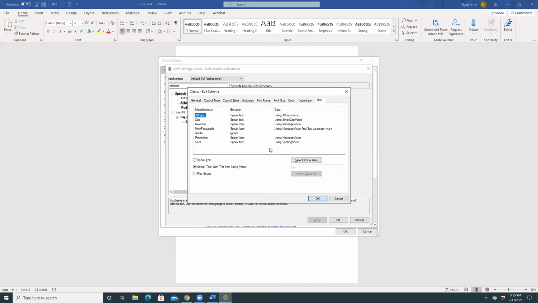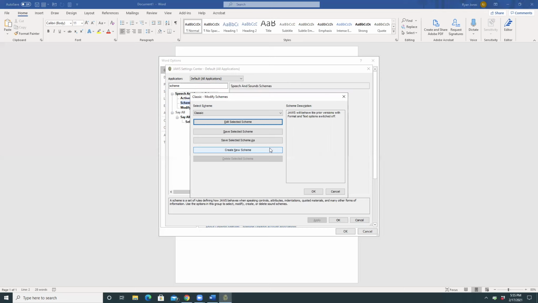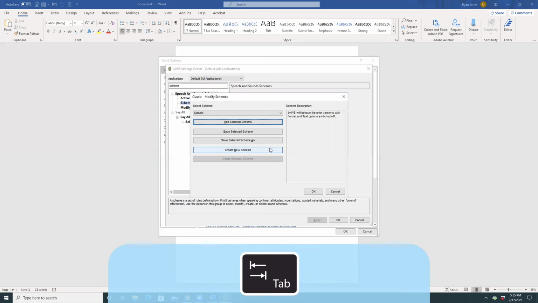Speak text with select voice OK button. Enter. Default left parent all applications right parent dash JAWS settings center dialog. Classic dash modify schemes dialog. Edit selected scheme button. So now I've edited the classic scheme. Now I'm not going to save it because I don't want to override the classic scheme. I'm actually going to choose save as and give it a new name. So I'll press tab. Save selected scheme button. Save selected scheme as button.